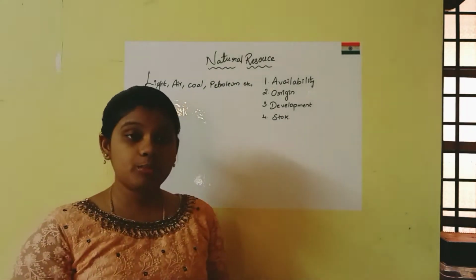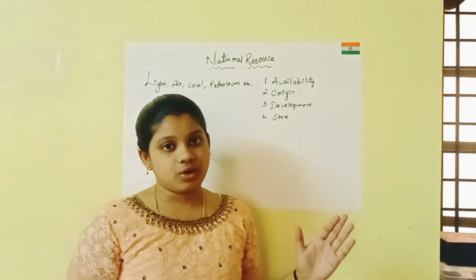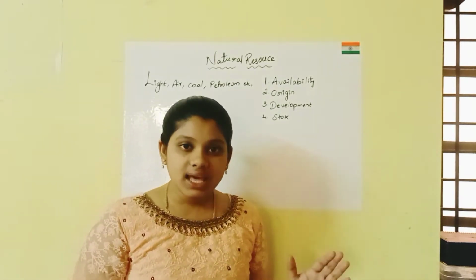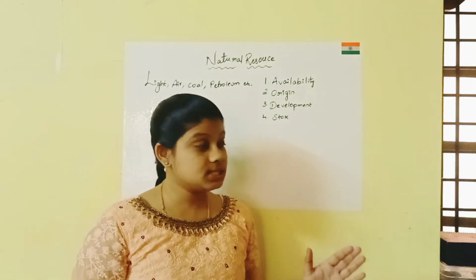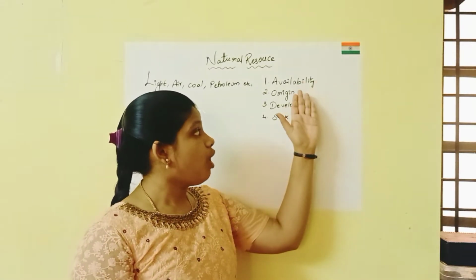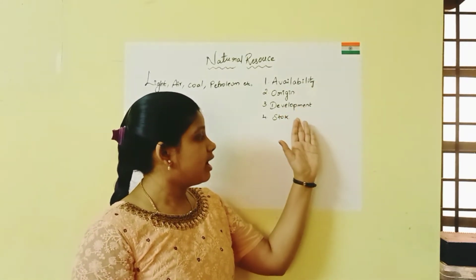These are the 4 bases of classification of natural resources. They are classified on the basis of availability, origin, development and stock.